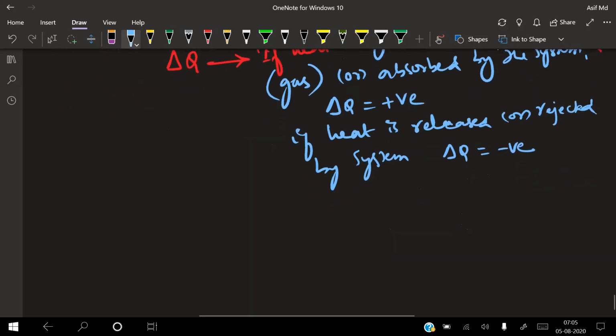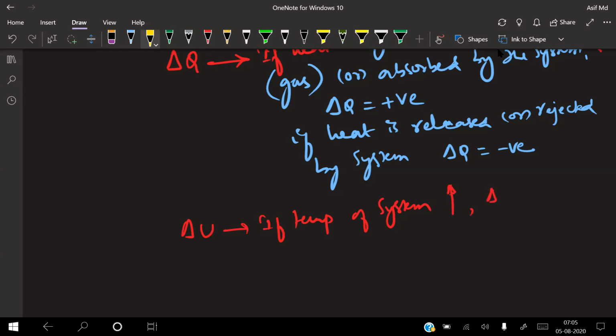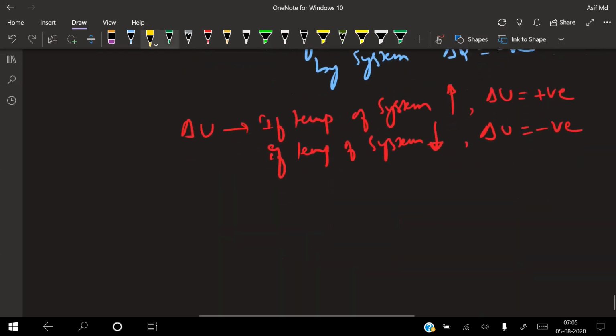I hope you got it. Yes, sir. In the same way, delta U depends only on temperature. If the temperature of the system increases, delta U will be positive. If the temperature of the system decreases, then delta U is negative. So internal energy depends on the temperature of your gas. I will write that point here in the bracket.